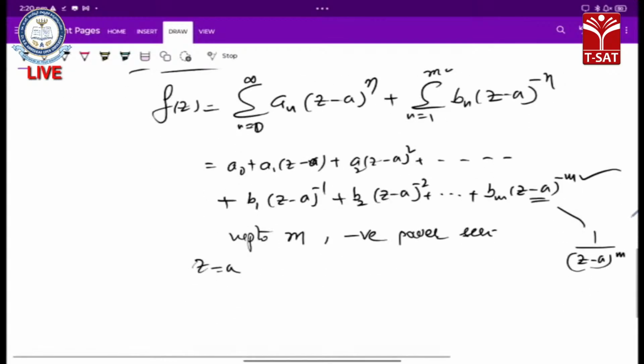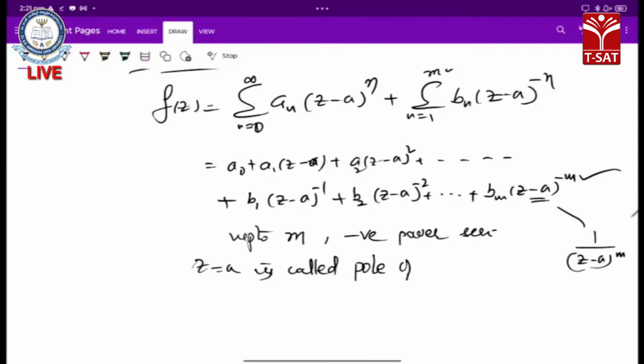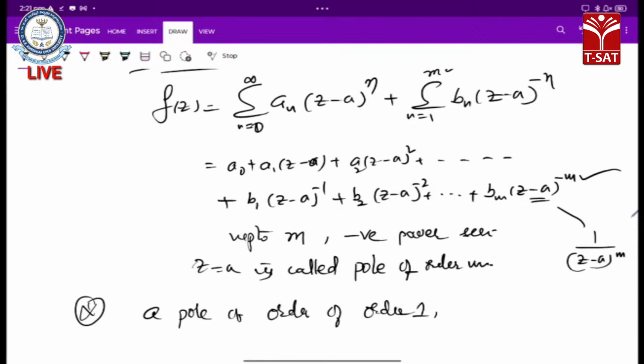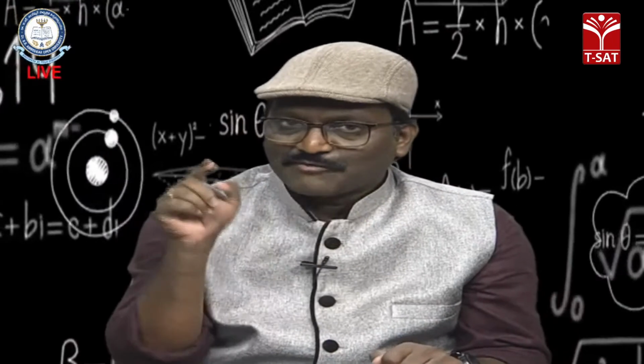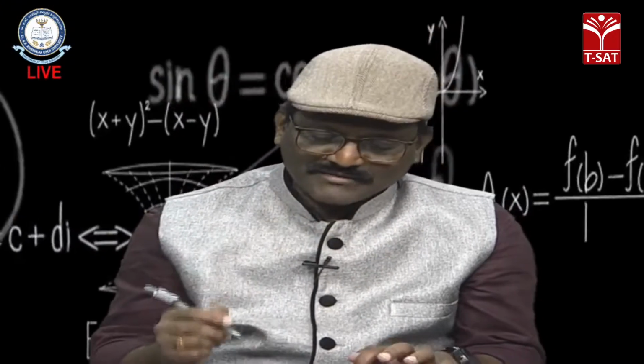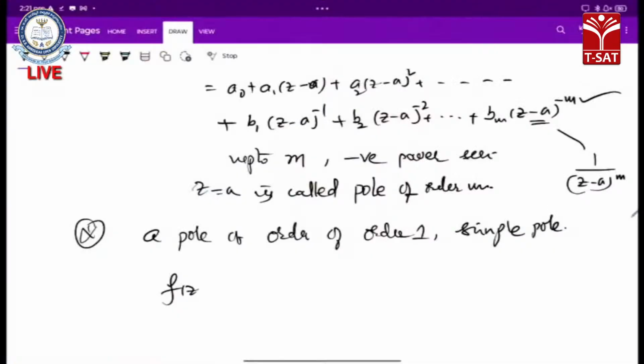So, z equal to a is called a pole of order m. Now, one more simple definition: a pole of order 1 is called a simple pole. That means a pole of order 1 has how many terms in the negative power series? Only one term exists. What is that? That means f of z becomes what?